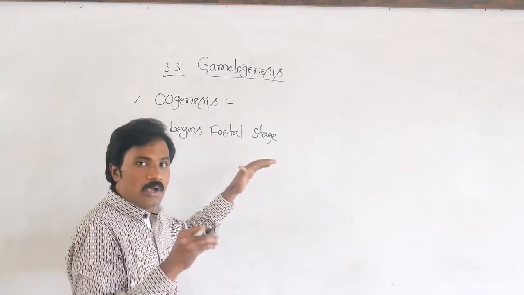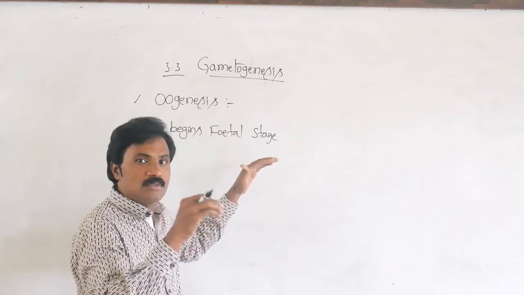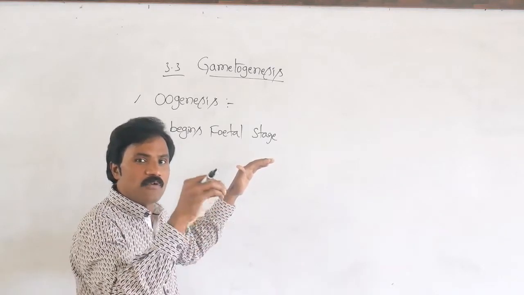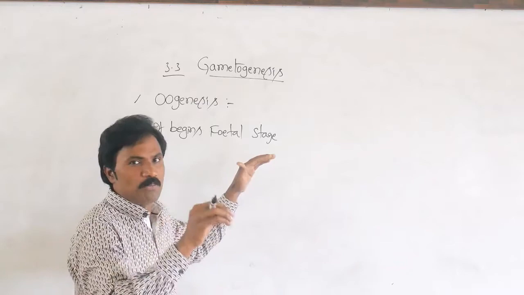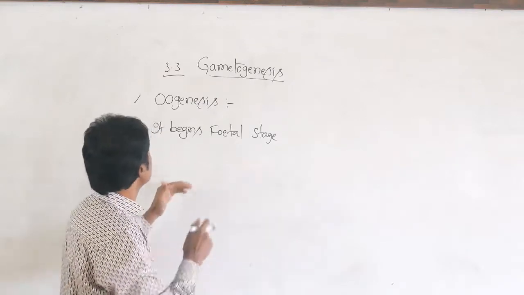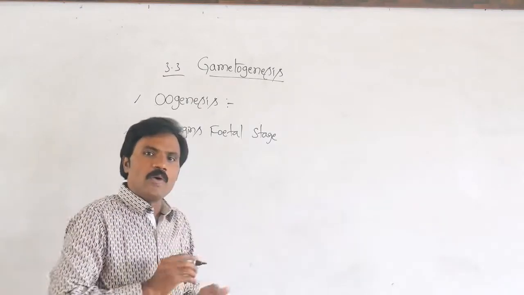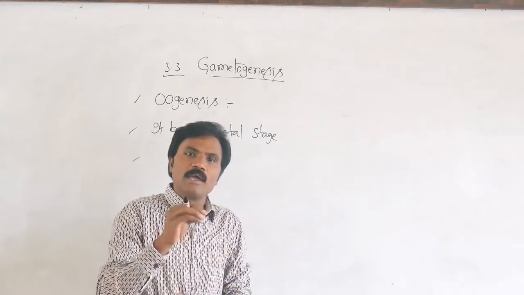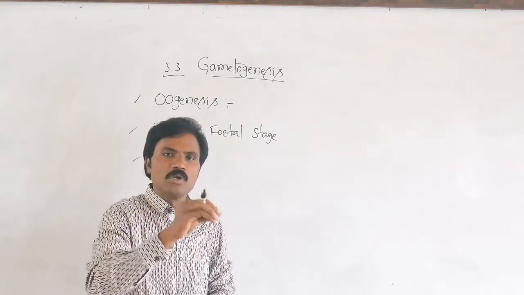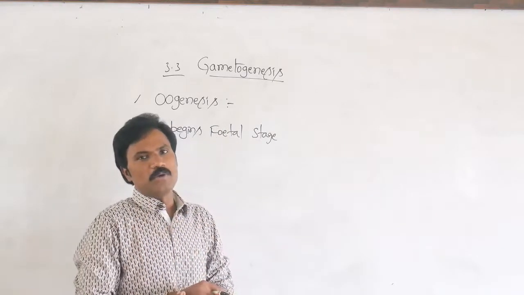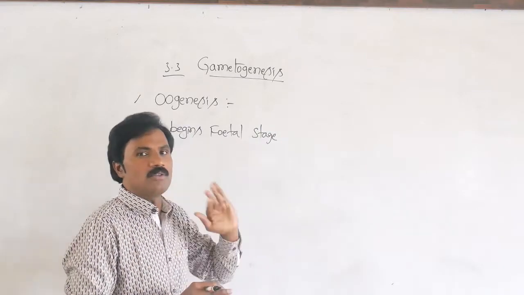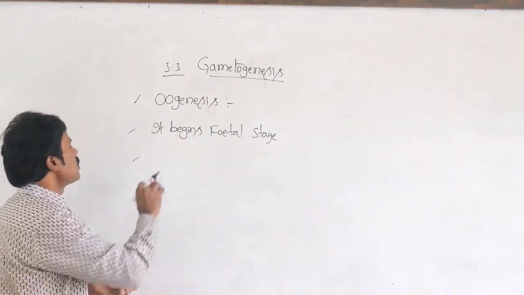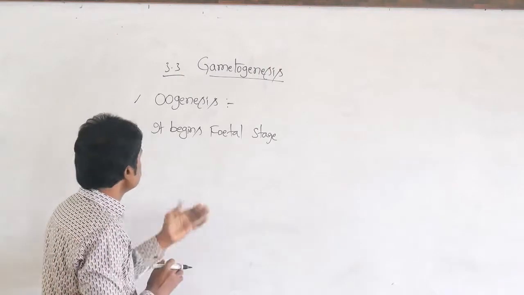But that is important: oogenesis begins at the fetal stage only, that means the embryonic stage. Whereas in males it begins and ends during the puberty stage only. But here it begins during the fetal stage, that means the embryonic stage.